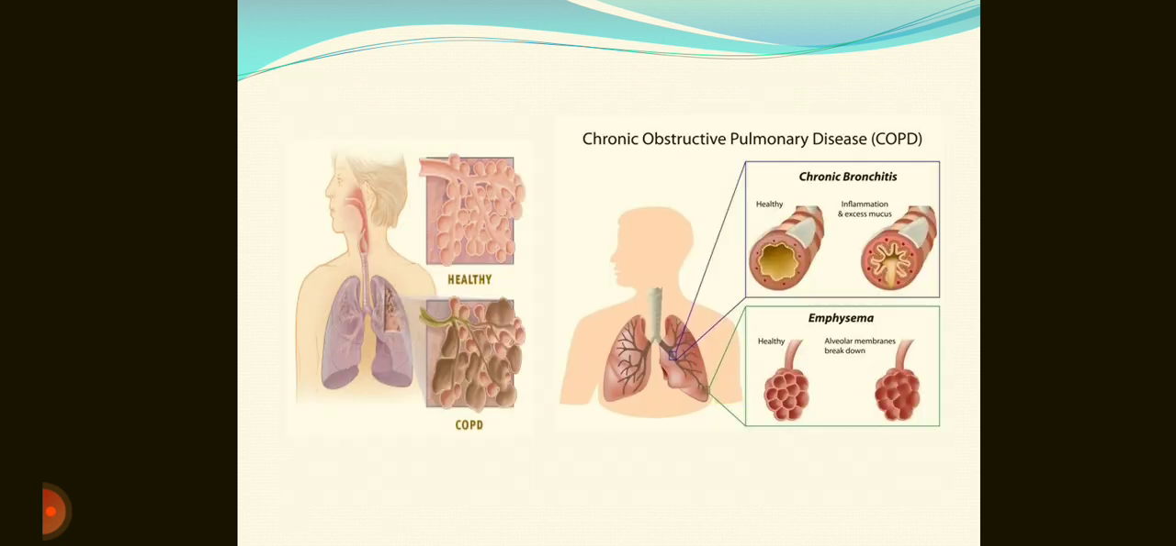Here through this diagram we can see the changes in the alveoli of a person suffering from COPD as compared to a healthy person, and on the right side of the diagram we can see the changes in the person suffering from chronic bronchitis as well as the person suffering from emphysema. If we talk about chronic bronchitis, there is inflammation and excess production of mucus which is leading to the constriction of the lumen of bronchi as compared to a person who is healthy, whereas in emphysema there is alveolar membrane breakdown.